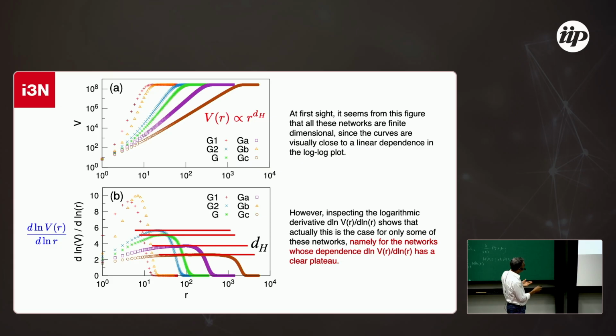So basically, this is already logarithmic, so it seems that you can take the value of dh. In fact, it's not like so. What we did was take the derivative of this logarithm against the logarithm of R. And what do we get? We get some plateaus, and of course the plateau is the value of dh. But in some cases you get a clear plateau. Of course we have constraints, because we use networks of around 2 to the power 17, 2 to the power 18, so 10 to the power 5.